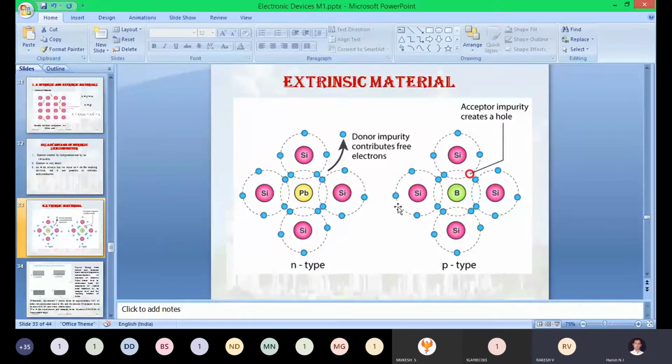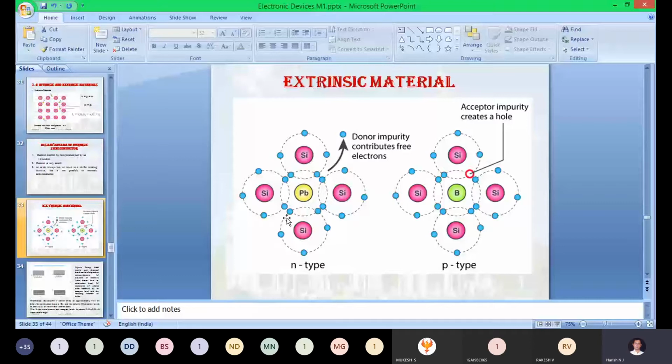Let us check it out. This is the silicon crystal. This silicon crystal consists of n number of silicon atoms. All the silicon atoms consist of only 4 electrons in the outermost shell. When you add a pentavalent impurity to the purest form of the silicon lattice, what will happen? Just check it out here.